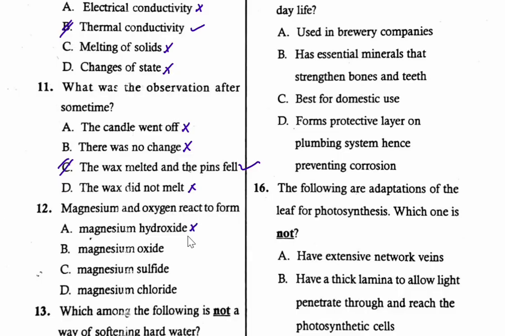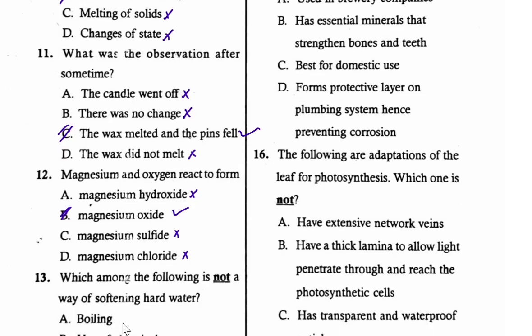Magnesium hydroxide is a result of magnesium and water, not oxygen. Magnesium sulfide, not true. This is a result of magnesium and sulfur. Magnesium chloride also, it is magnesium and chlorine. And therefore the correct answer is magnesium oxide. When magnesium and oxygen react, they form what we call magnesium oxide.